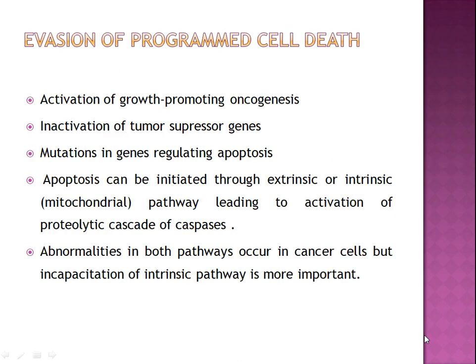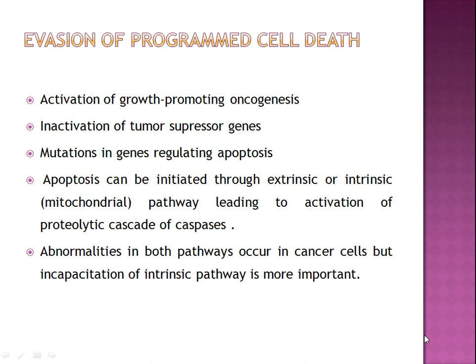Then the next very important point is evasion of programmed cell death, because accumulation of neoplastic cells may result not only from activation of growth-promoting oncogenes or inactivation of growth-suppressing tumor suppressor genes, but also from mutations in genes that regulate apoptosis. Because if apoptosis is hampered, the cells will live for a long time and there will be a bulk of cells always present. So how does this happen, how is there evasion of apoptosis?